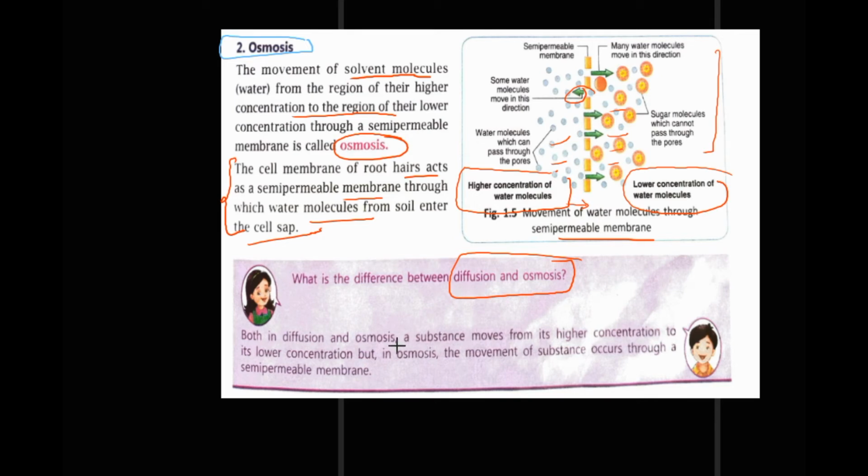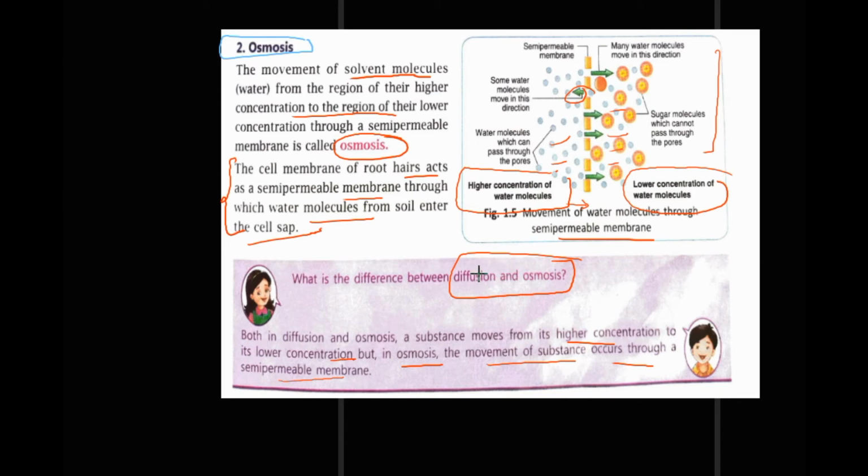Both in diffusion and osmosis, a substance moves from its higher concentration to lower concentration. So this is the similarity, but then what is the difference? In osmosis the movement of substance occurs through a semi-permeable membrane. This is the main difference.